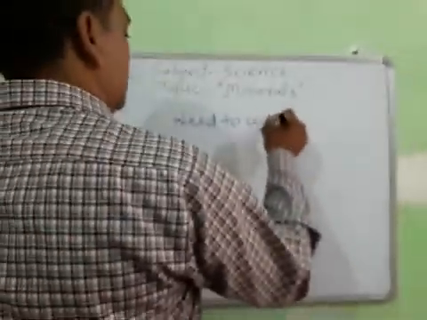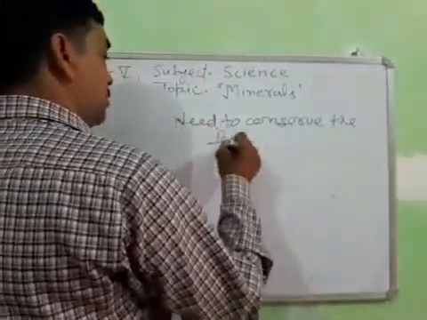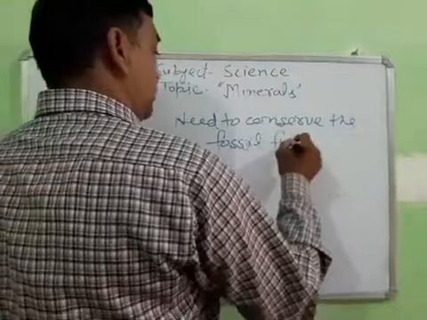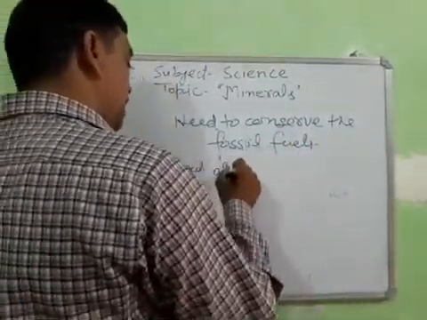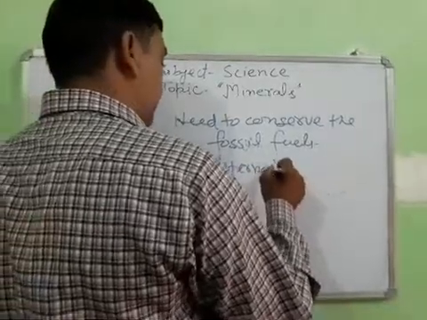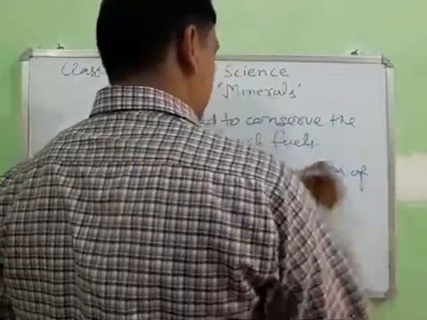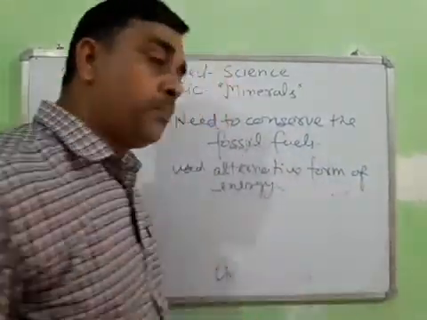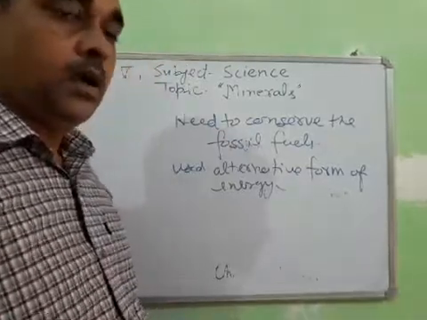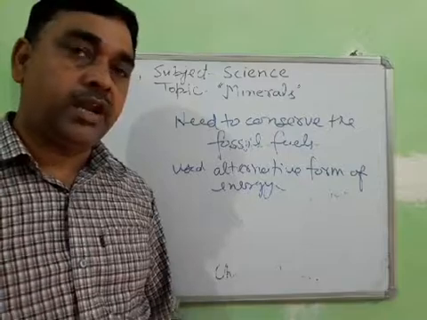Need to conserve the fossil fuels. So use alternative forms of energy. All the coal and petroleum are non-renewable resources. We cannot renew them.